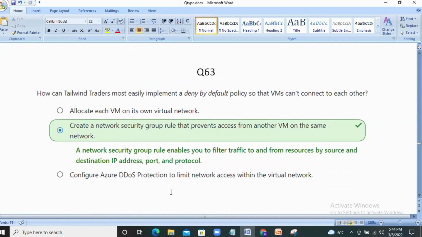How can Tailwind Traders most easily implement a deny by default policy so that VMs can't connect to each other? The first and third options look irrelevant here. And also when we say deny by default, that is a keyword. It should come under Network Security Group rule, that is NSG. Hence, the second option is right. Create a network security group rule that prevents access from another VM on the same network. The network security group rules enable you to filter traffic to and from resources by source and destination IP address, port, and protocol. Next question.